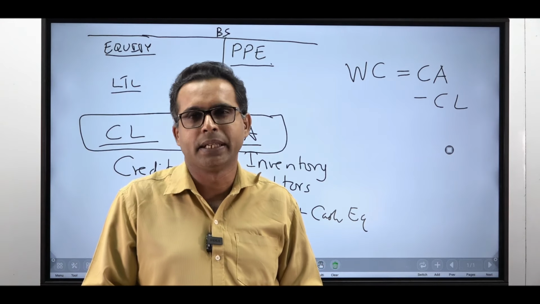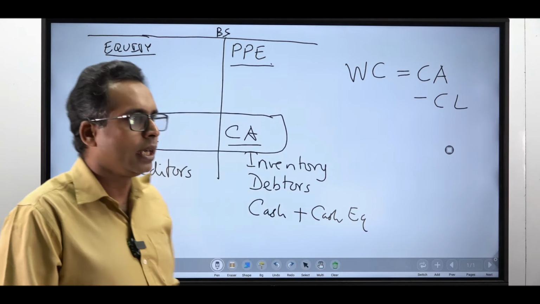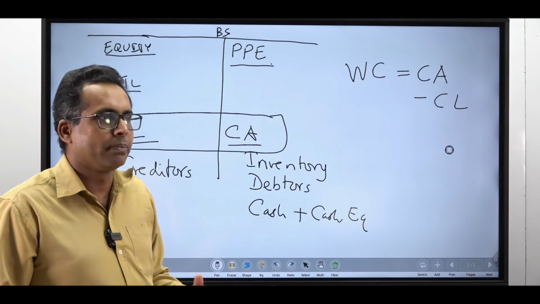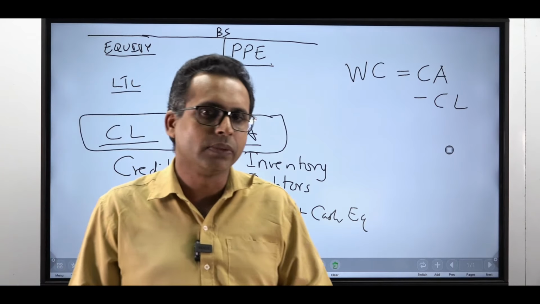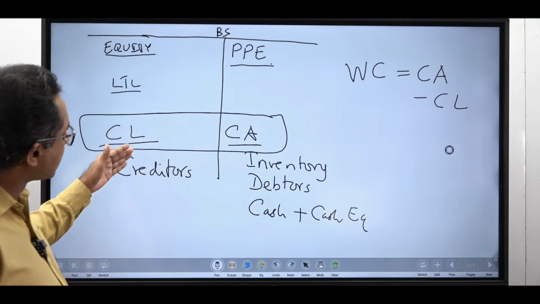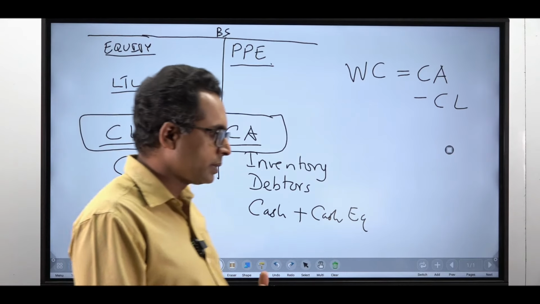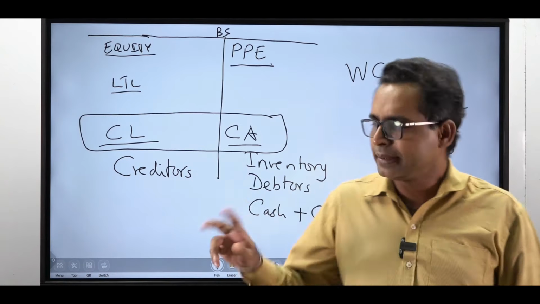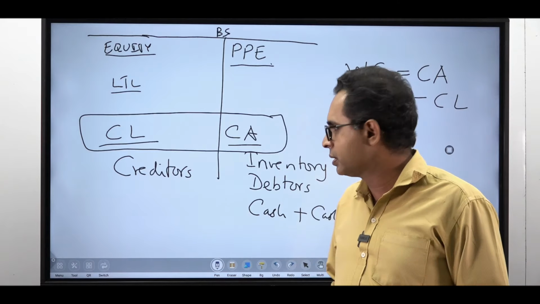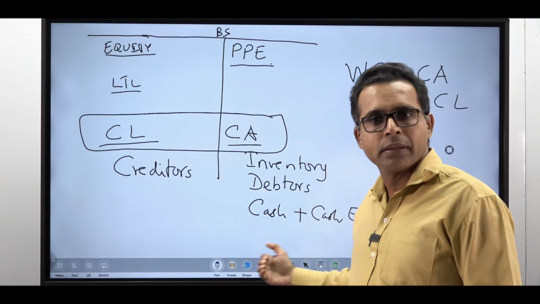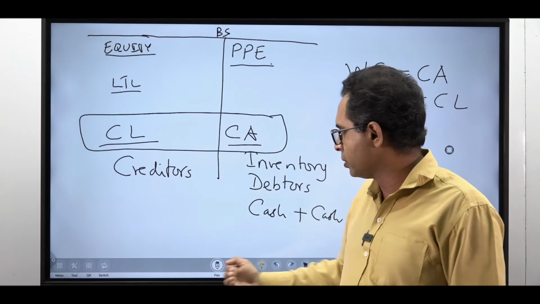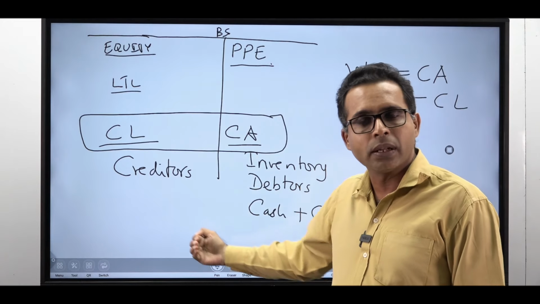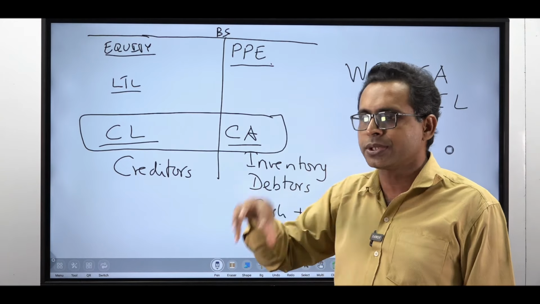And debtors management, how we manage our debtors. There are a few theories that are applicable for that, factoring and a few other things we are discussing there. And creditors management also a little bit. Sometimes it comes, creditors management, not that important, but sometimes you get questions. But overall working capital management, again we have questions. So we are going to discuss almost all the questions out of this area, because one question is different to another.